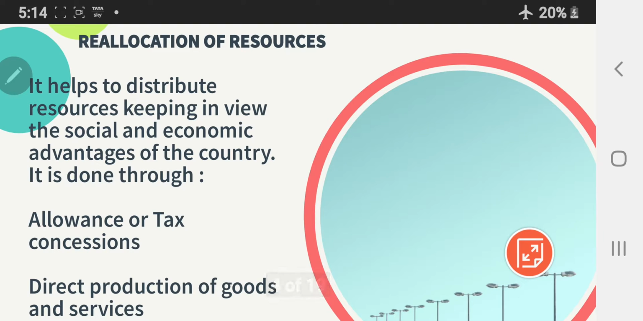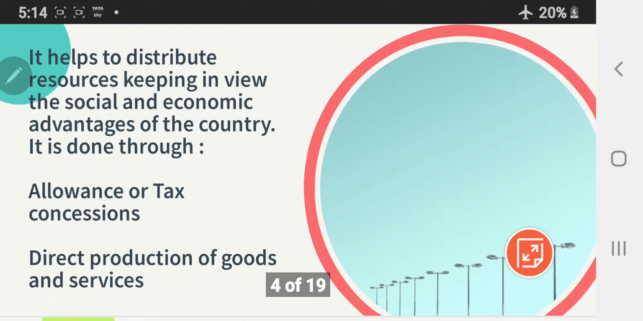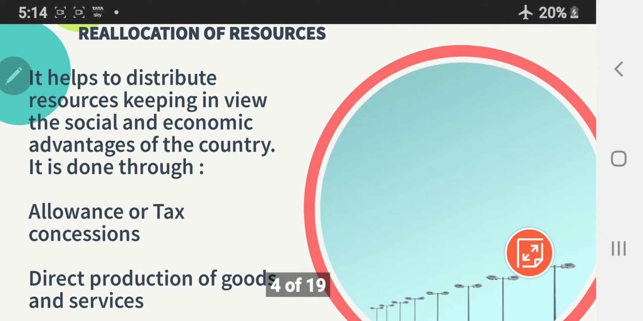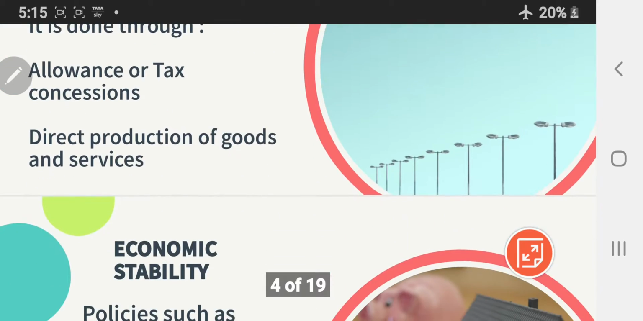What are the objectives of government budget? First and foremost objective is reallocation of resources. Government allocates resources considering the economic and social welfare of the country. It is done by providing tax concession to certain indigenous industries such as khadi and discouraging production of other goods by imposing high taxes, such as high taxes on the production of goods like alcohol, cigarette, etc. Government also provides direct goods and services such as street light, roads, which are not provided by the private sector.